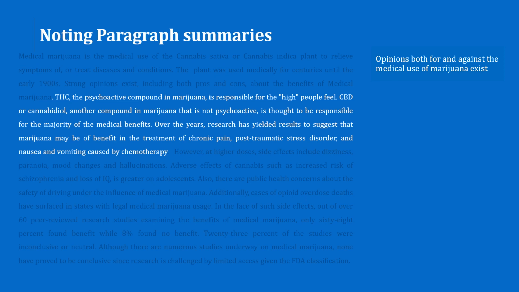Let's read on. Over the years, so the author is talking about the past, research has yielded results. So the author is talking about past research results. Let us see what these results have to say. To suggest that marijuana may be of benefit. So these past research results suggest that marijuana may be beneficial. Beneficial for what? In the treatment of chronic pain, so pain that lasts over a long period of time, post-traumatic stress disorder, and nausea and vomiting caused by chemotherapy.